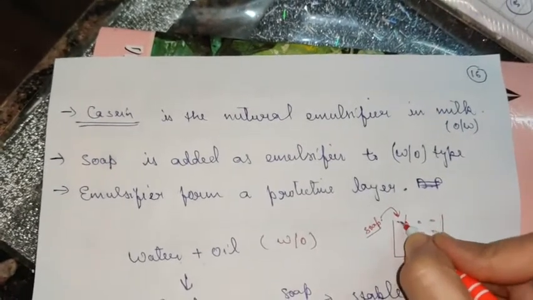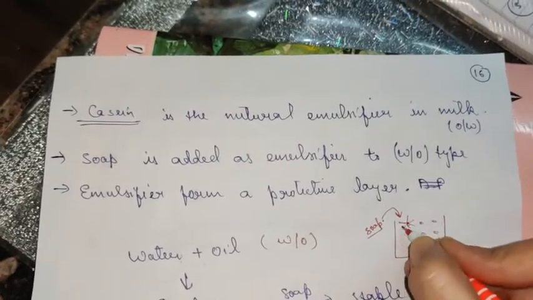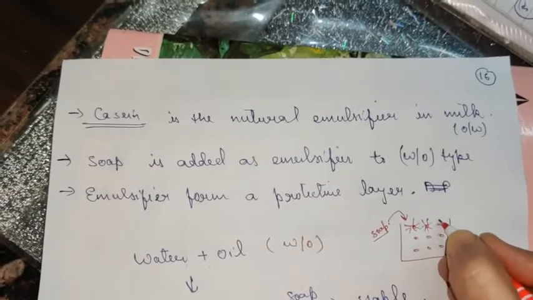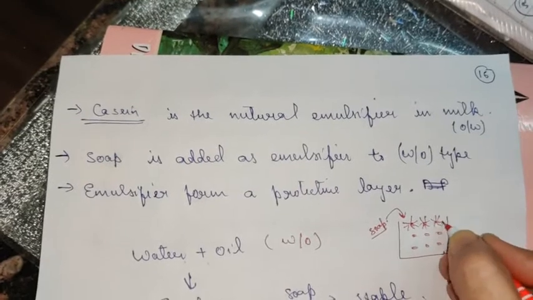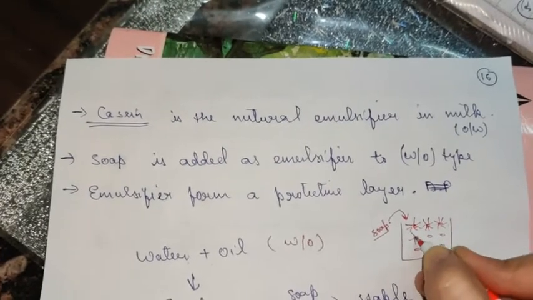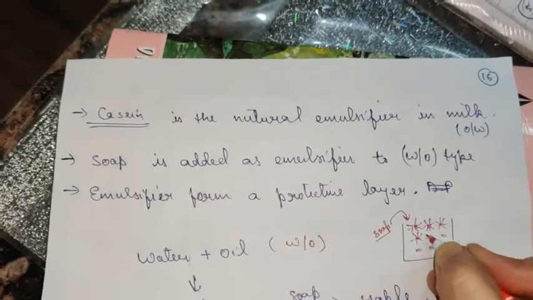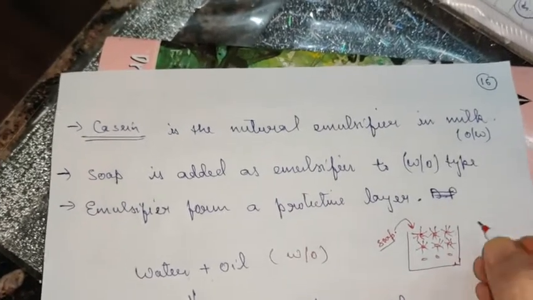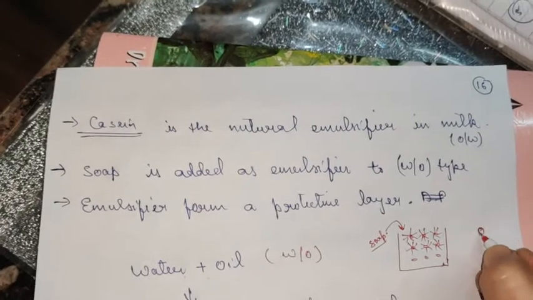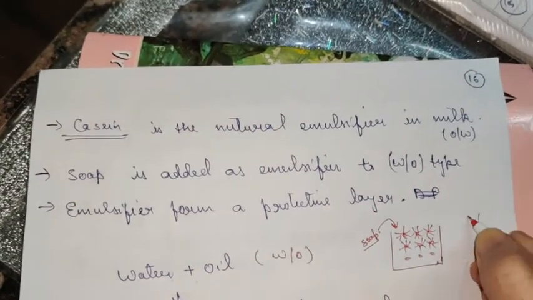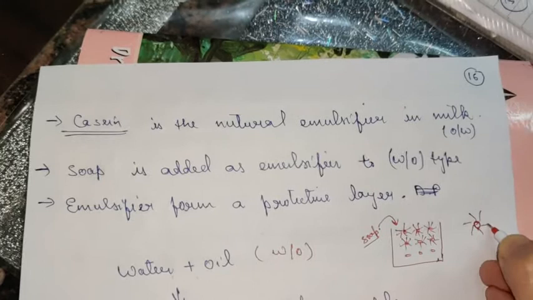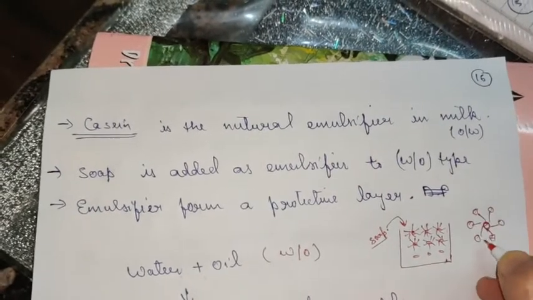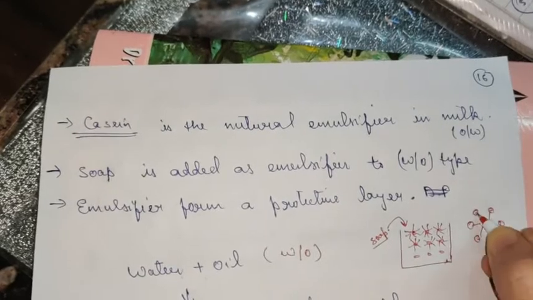So these form separate micelles. The hydrophobic end, that is the tail of the soap, forms a micelle around the oil globule like this. Now you know that the part which is exposed outside, in case of micelle, if suppose this is an oil droplet, the part of the soap which is exposed outside bears the negative charge of the carboxylate ion.